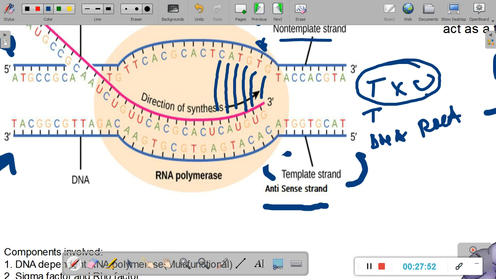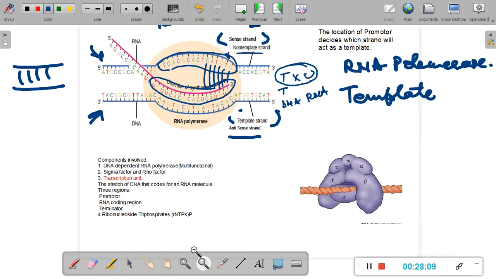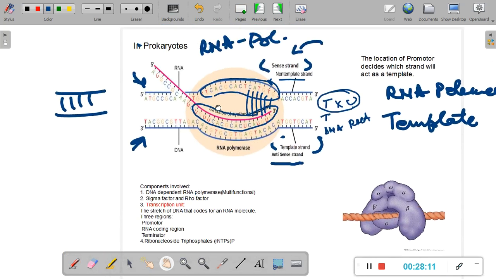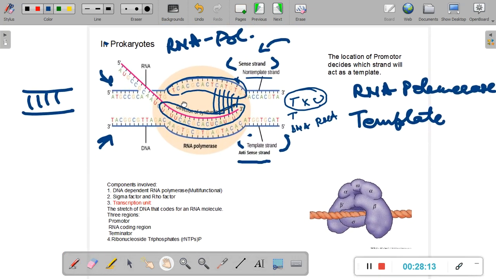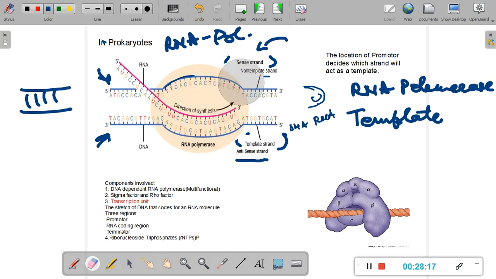So if you look at the base sequence of this newly synthesized mRNA strand, it is exactly the same as that on the non-template strand, and probably for this one particular reason the sense strand is called so. I hope this much is clear to you.